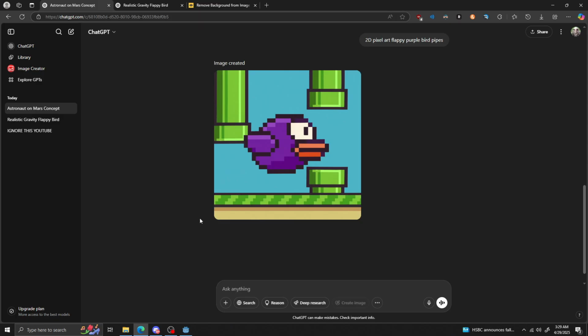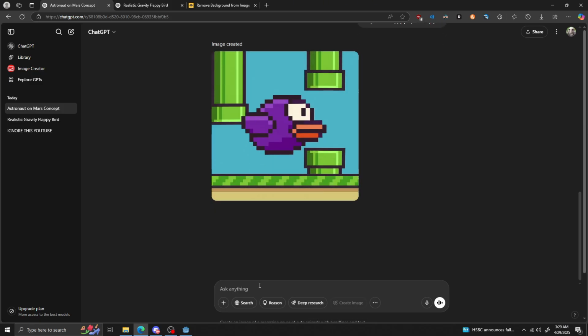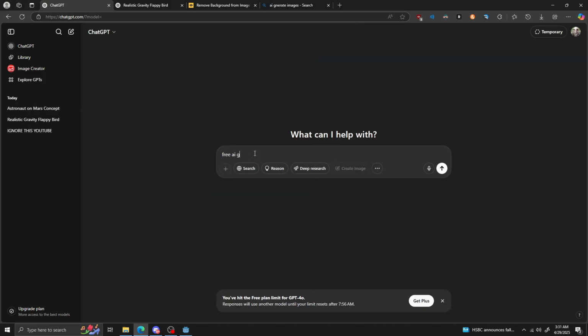This was ChatGPT's first attempt of making a Flappy Bird pipe. Now, I don't know if what I said messed it up or something, but shortly after this, it did not allow me to generate any more images, and I had to resort to using a different site. This is why I kind of like using ChatGPT, for example, using it to find free AI generative tools to make the rest of my images.